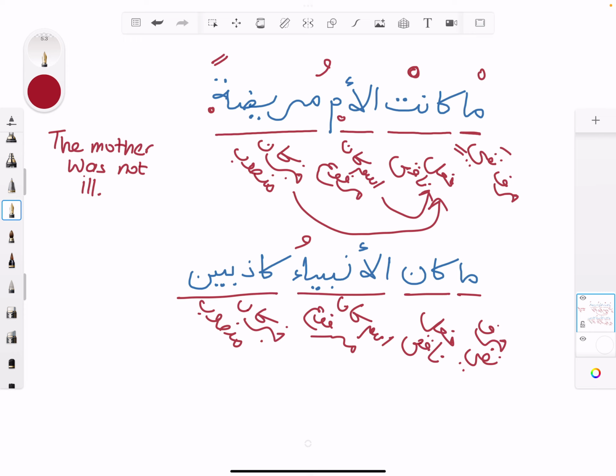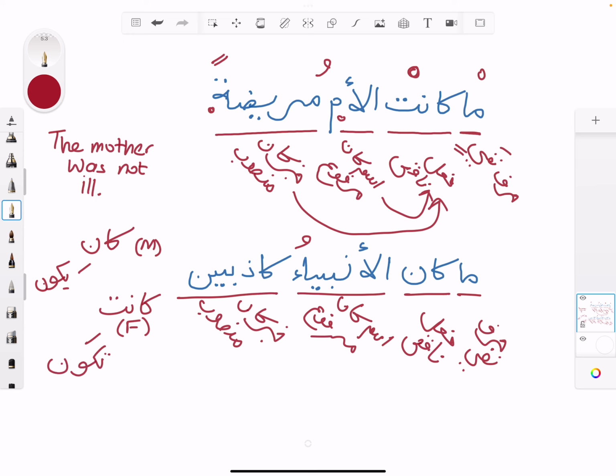And remember, kana is the basic one, which is the masculine, but kanat is the feminine. And of course, kana can then become yakunu, and this can become takunu.